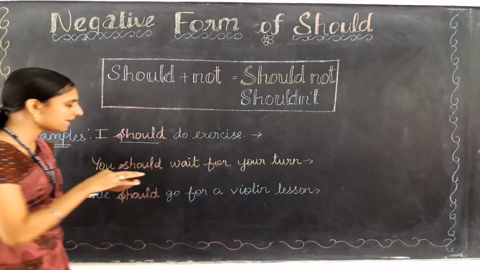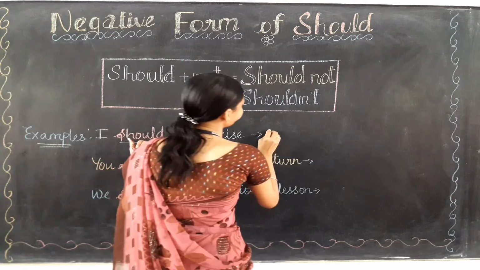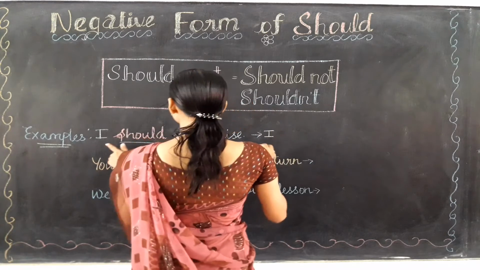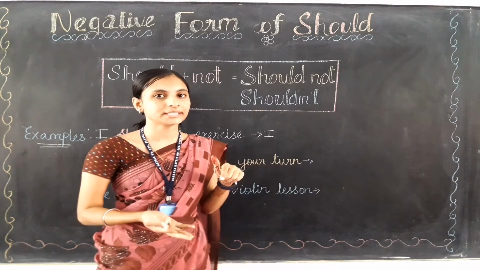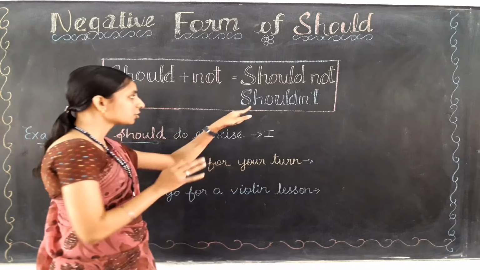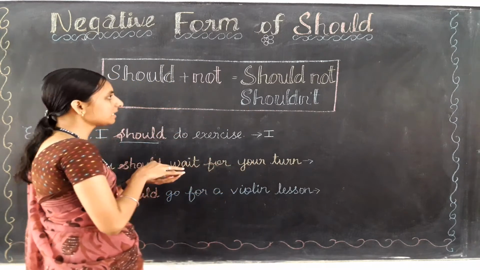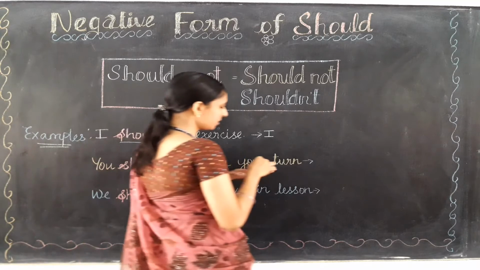So let's write the answer. I is the subject, then should. In place of should, what do we need to write to make it a negative sentence? Yes, that is shouldn't. We are going to use the short form, shouldn't.